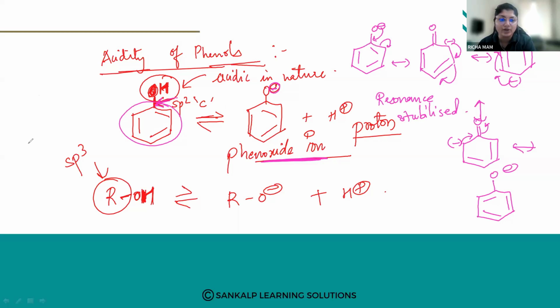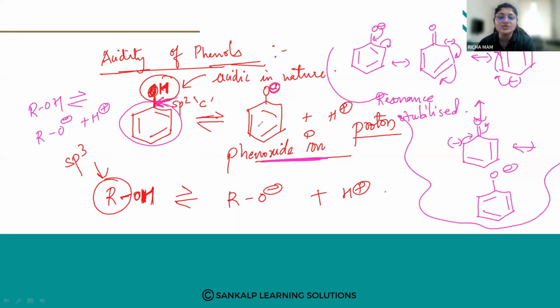Now when we compare, take alcohols. In alcohols, if you put them in aqueous solution, what will it give you? It will give you an alkoxide ion, and a proton is given out. Now in this alkoxide ion, the negative charge on the oxygen atom cannot be delocalized. The resonance structures are not possible in the alkoxide. But in the case of phenoxide, it is possible, right? So because of this, phenols are more acidic than alcohols.